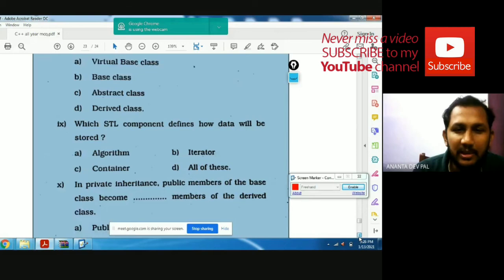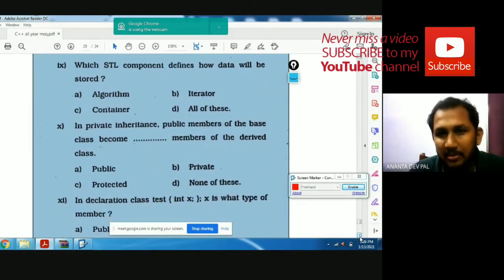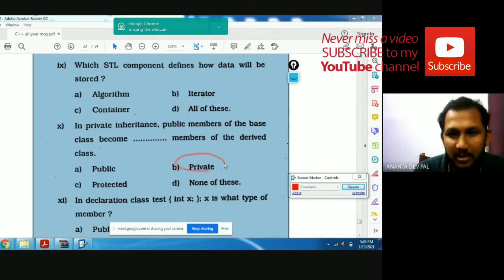In private inheritance, the public member of the base class becomes the private member, public member, protected member. Definitely, the public member is always private using private inheritance. It is always private because the elements move to the private members.